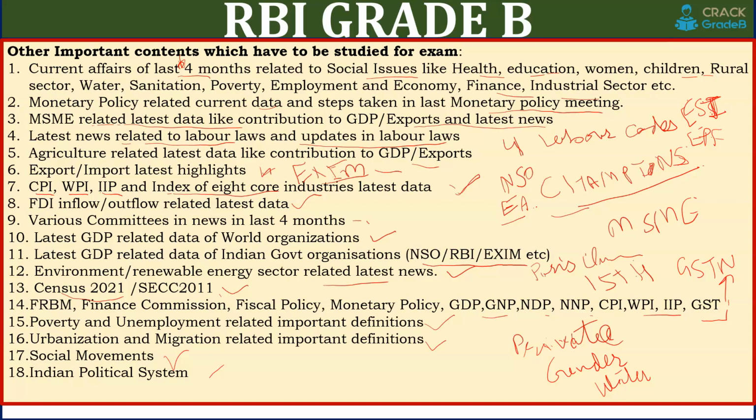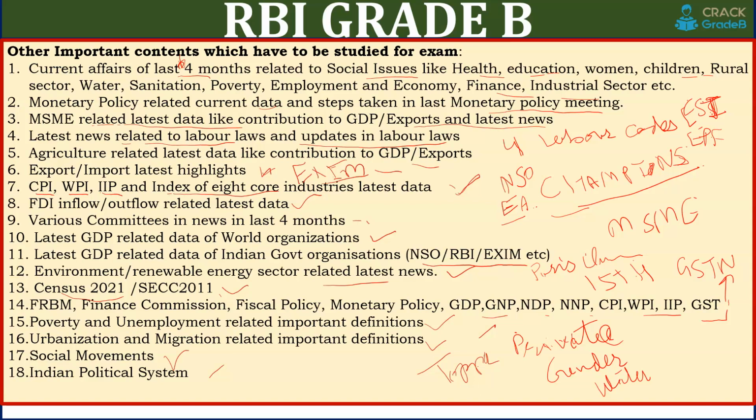In every report you will find a lot of data for other countries also, but you have to study only the topper of that index, which organization releases the index, what the components are, what India's performance is, and in each component how India has performed.